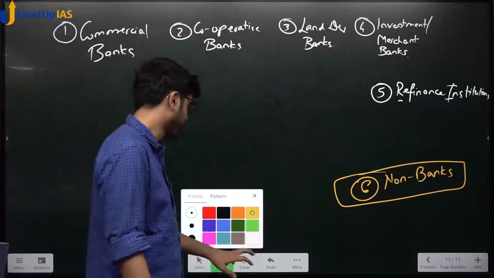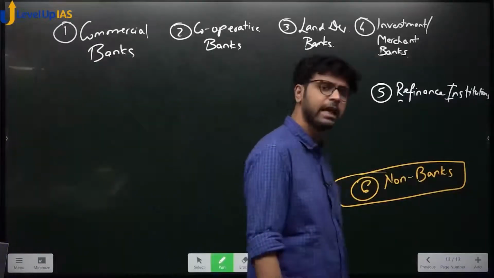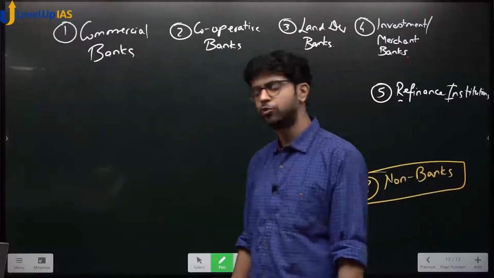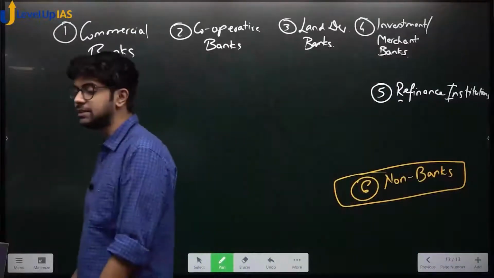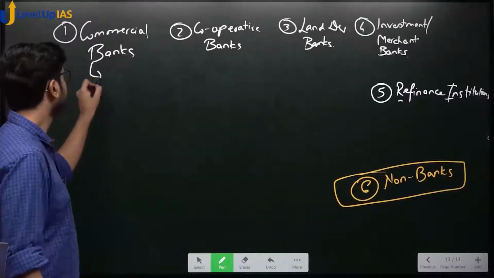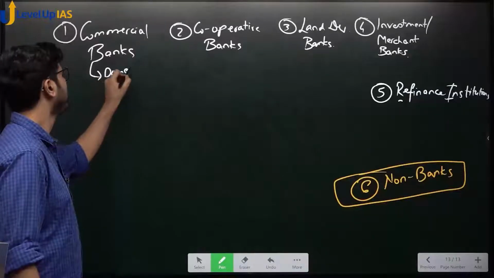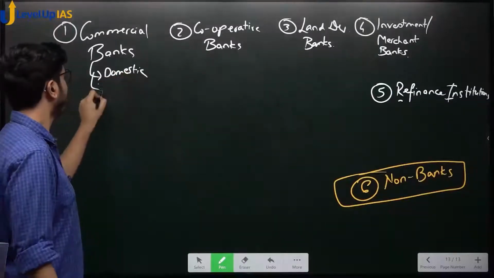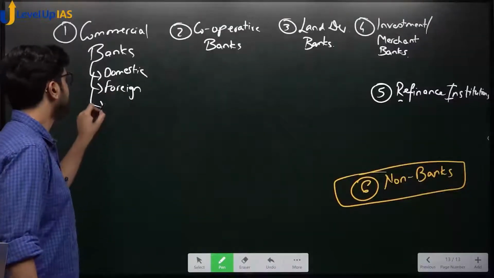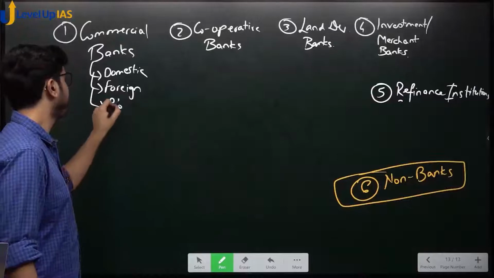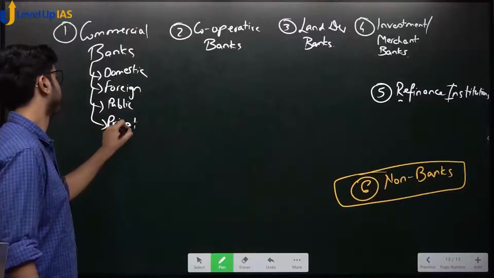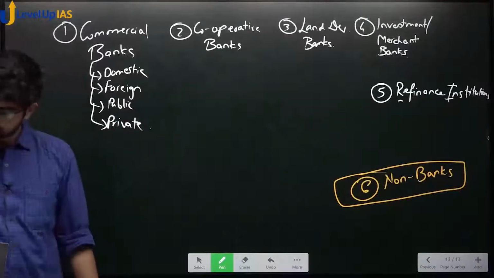What are commercial banks? Their main motive is profit making. Okay, very simple. The main motive is profit making. Now these commercial banks can be either domestic, which means Indian, or foreign. Do you agree? We'll see examples for all of them. They can be public, they can be private. कोई और है?